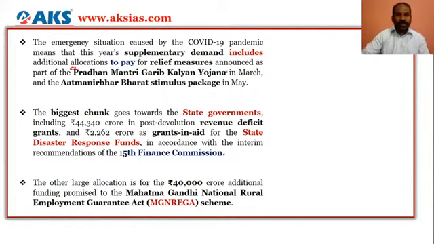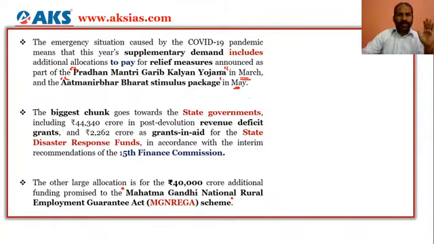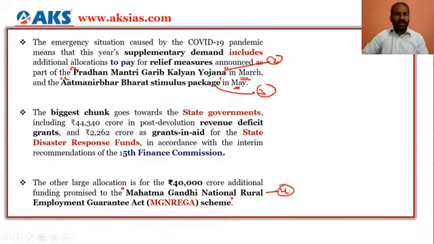Pradhan Mantri Garib Kalyan Yojana, which was taken up in the month of March, and then Atmanirbhar Bharat Abhiyan or Atmanirbhar Bharat stimulus package, which was introduced in May, and the Mahatma Gandhi National Rural Employment Guarantee Scheme, and the other one is recapitalization of public sector banks. So you have four. The first one is recapitalization of the public sector banks, for which the supplementary demands for grants are required. And then for the Pradhan Mantri Garib Kalyan Yojana and for the Atmanirbhar Bharat stimulus package. And the fourth one is for the Mahatma Gandhi National Rural Employment Guarantee Act.